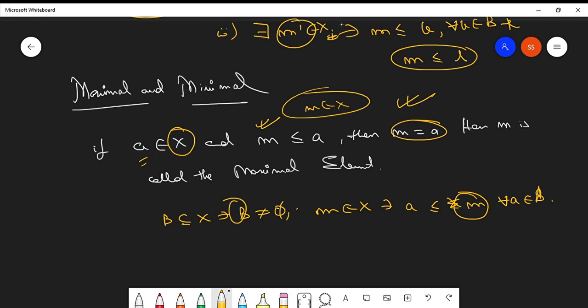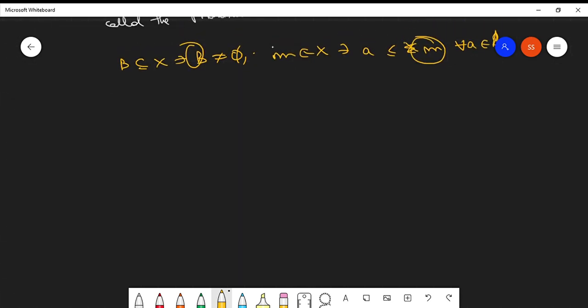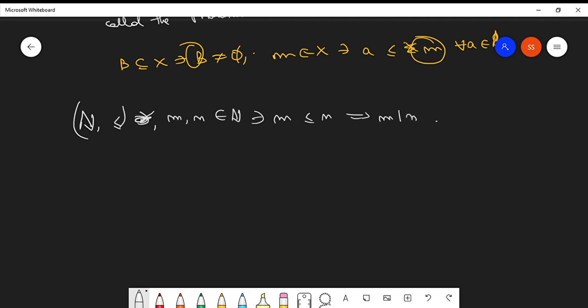It is better to understand this using an example. This might be a bit confusing, but this example will help us. In the previous lecture we used an example of partial order where we considered the set of all natural numbers, such that small m and small n belong to the set capital N, and m related to n by the partial order signifies that m divides n. Clear?